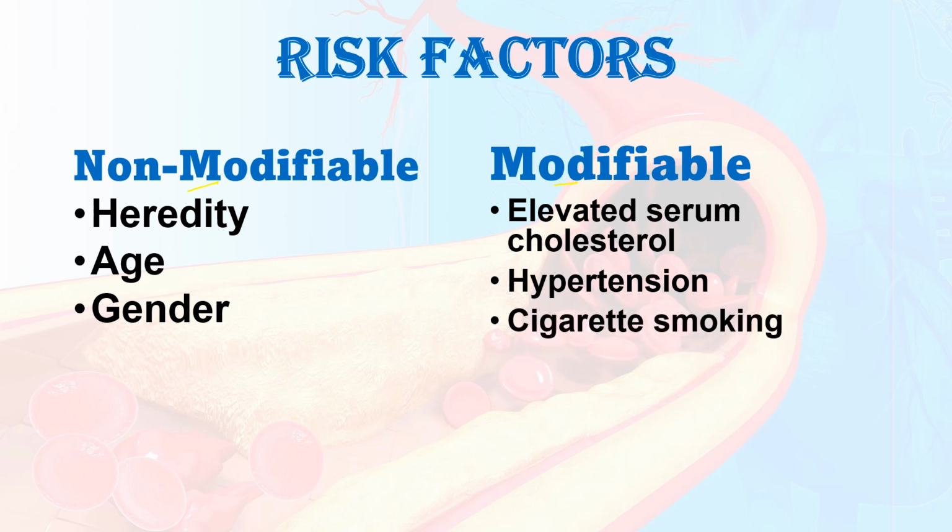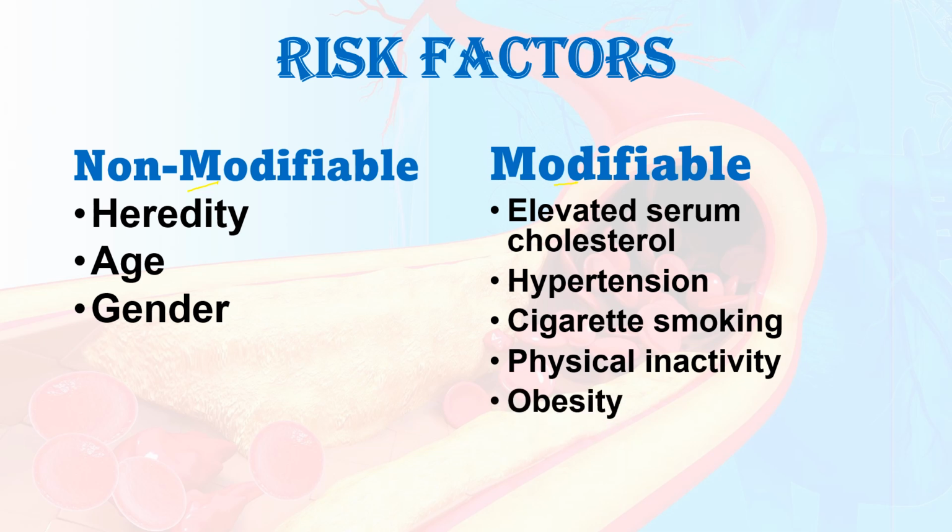Then cigarette smoking is an unhealthy habit people have. So cigarette smoking is a high risk. Otherwise, it plays a vital role in the development of cardiac disease. So smoking is supposed to be quit. Then physical inactivity, otherwise we say sedentary lifestyle. Sedentary lifestyle and physical inactivity will adversely affect cardiac health. So that is also one of the modifiable factors.